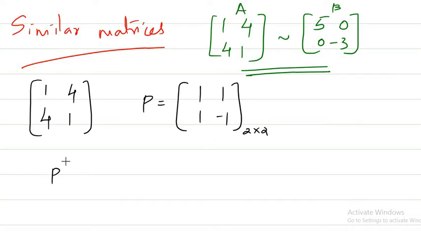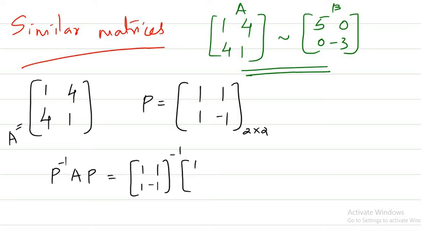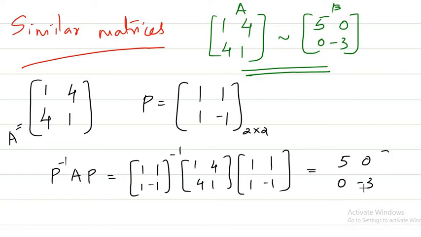And if I find P inverse AP, this is my A, then I get the inverse of 1 1 1 minus 1 into the matrix 1 4 4 1 into the matrix 1 1 1 minus 1, which is P. If you find the inverse of this matrix, multiply with this A matrix, and again multiply with P matrix, you will get the answer like this.